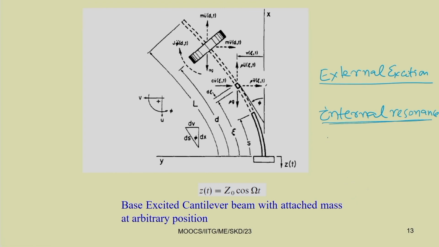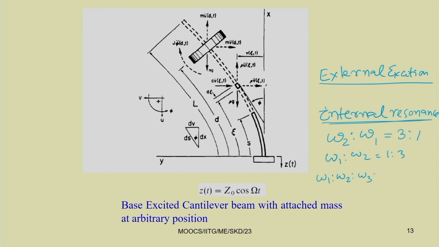In the case of internal resonance, the ratio between the second mode and the first mode that we have studied is 3:1. That is why it is known as 3:1 internal resonance condition or 1:3 internal resonance condition; if you write it in terms of 1 to 2, it will be 1:3. Generally it is possible in a system containing cubic nonlinearity.